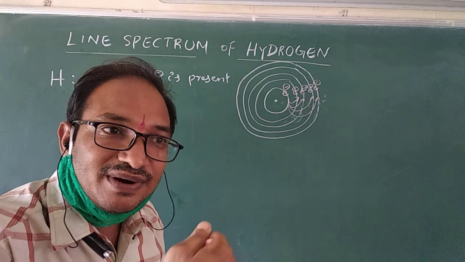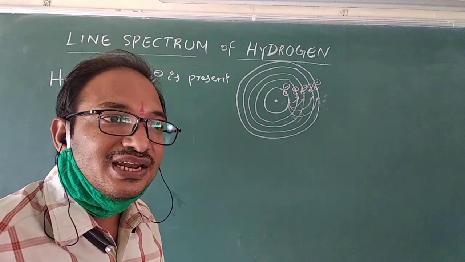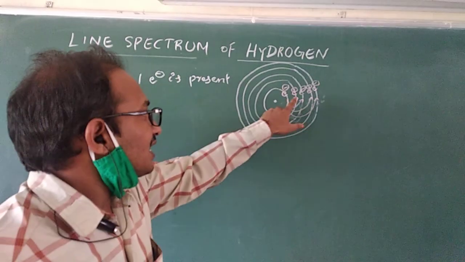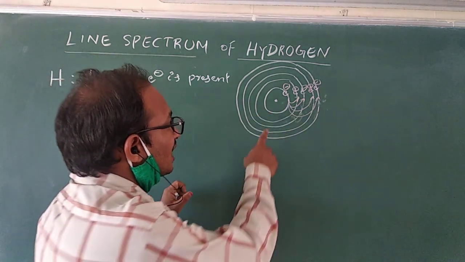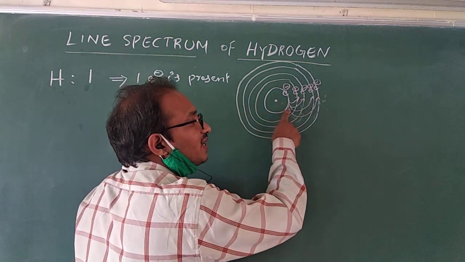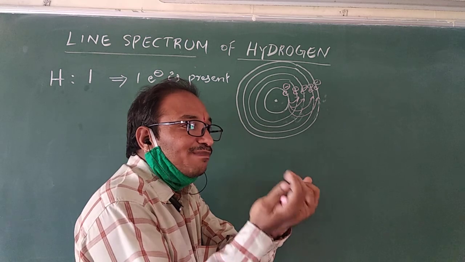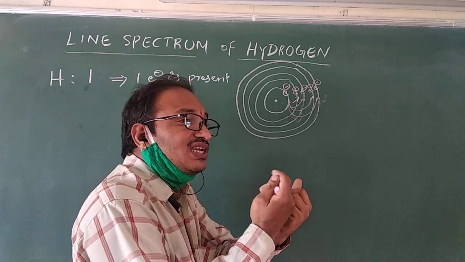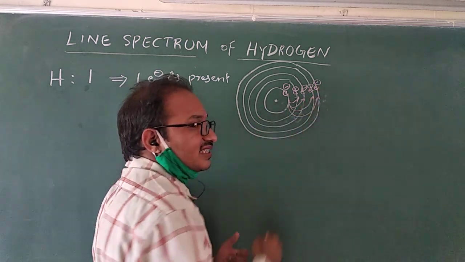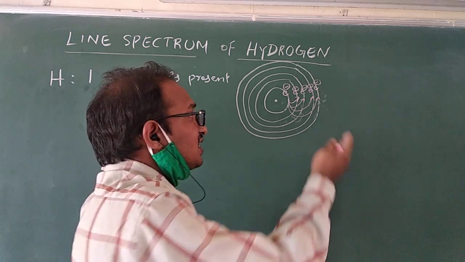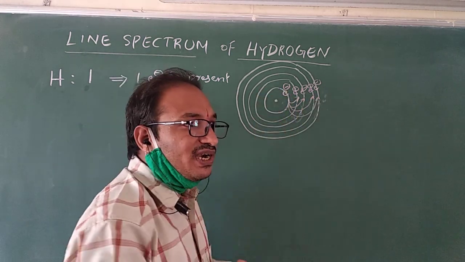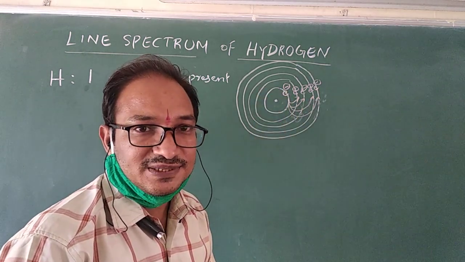Energy means nothing but radiation. Radiation means energy. When the electron jumps from a lower orbit to a higher orbit, energy is absorbed. By absorbing energy, the electron can go to a higher energy level.